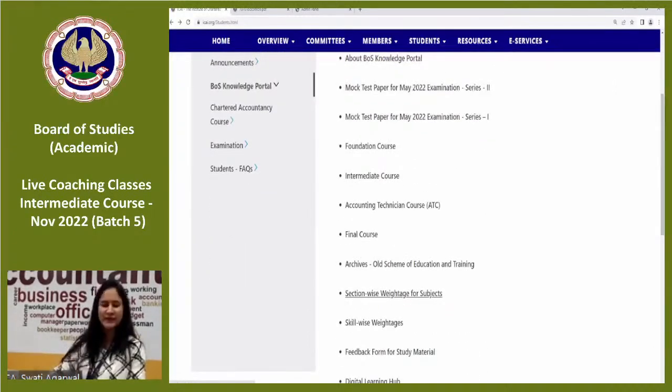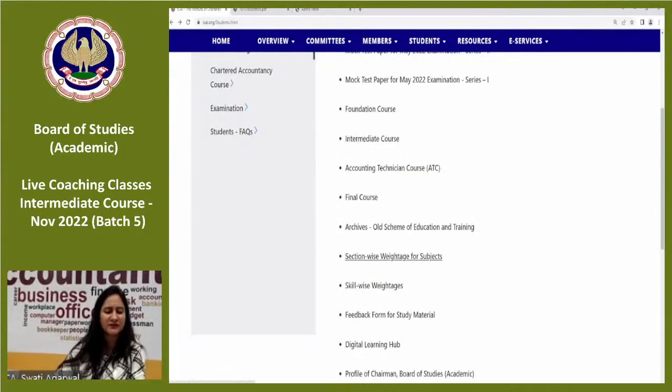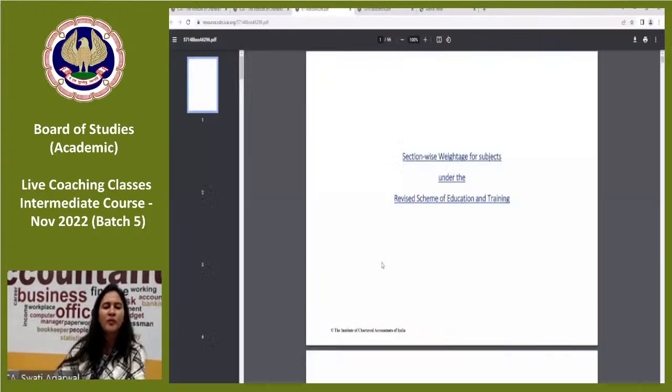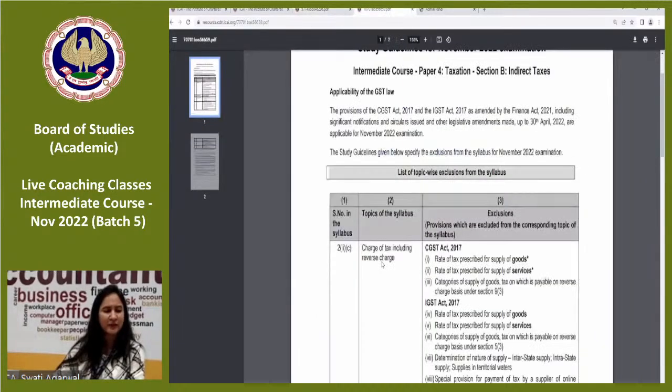First of all we go to ICAI.org, then the students tab, then the BOS knowledge portal, and here section wise weightages for subjects is given and skill wise weightage is also given. So let's see the section wise weightage first. From May 2020, what does it mean? That from May 2020 onwards, all these section wise weightages are applicable for you.